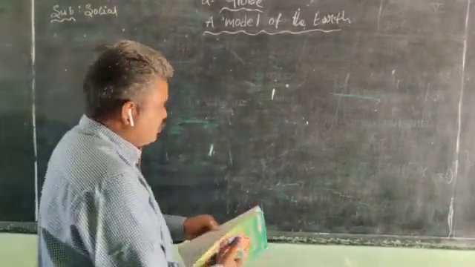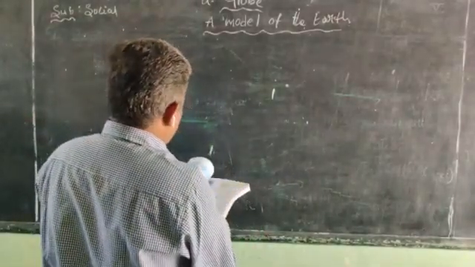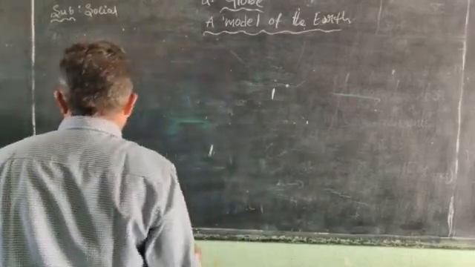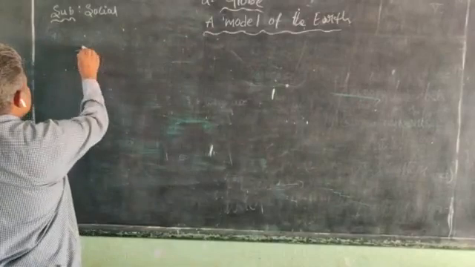Okay, so what is a globe? A globe is a model of the Earth.